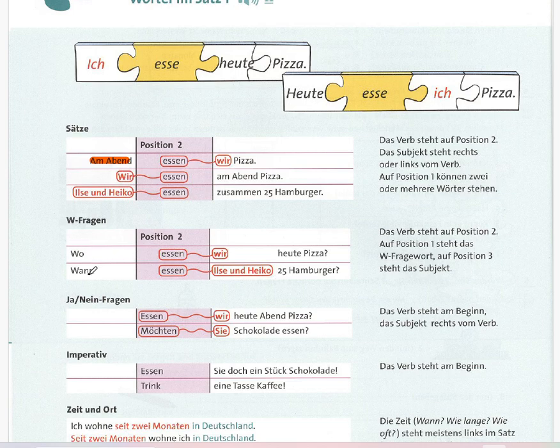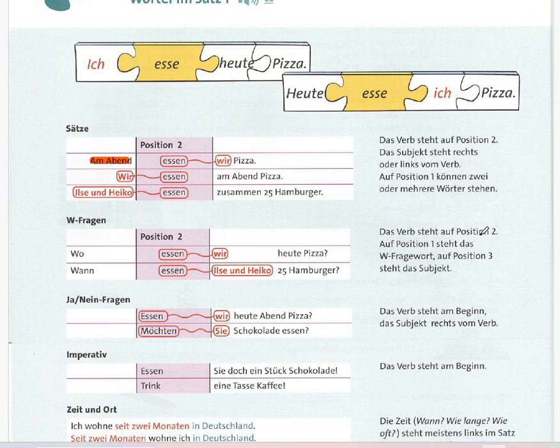Here we can see wo and wann come in the first position. The verb stays again in the second position, but the subject is usually in third position.